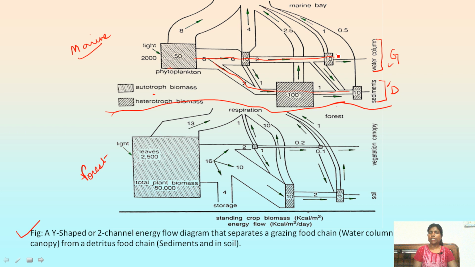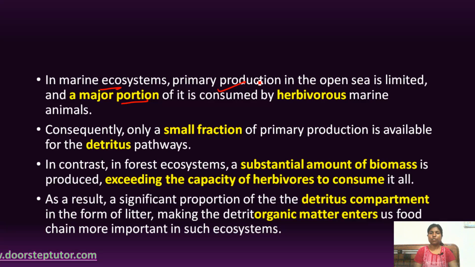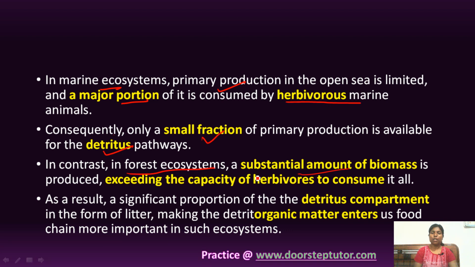Now coming to the next slide. In marine ecosystem, a major portion of primary production is consumed by herbivores. Consequently, only a small fraction of primary production is available for the detritus pathway. Whereas in forest ecosystem, a substantial amount of biomass is produced, exceeding the capacity of herbivores to consume.